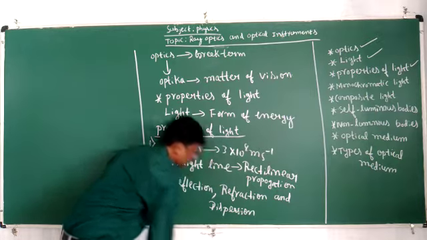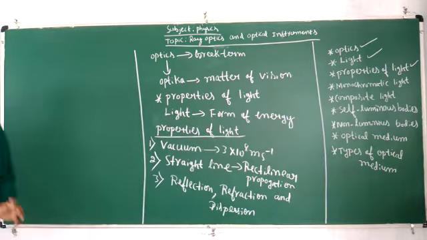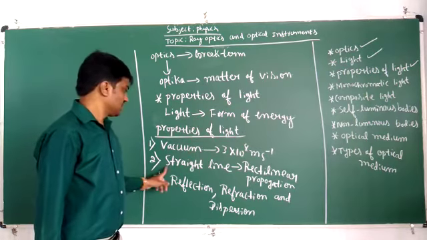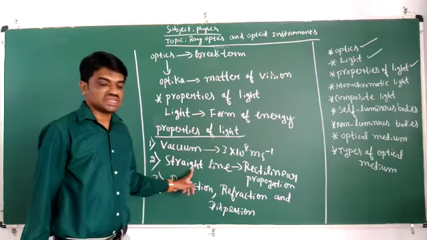These are the three important properties of light. Light travels in vacuum with speed 3 into 10 raised to 8 meter per second. Light always travels in a straight line. This phenomenon is called as rectilinear propagation. Light undergoes reflection, refraction and dispersion.